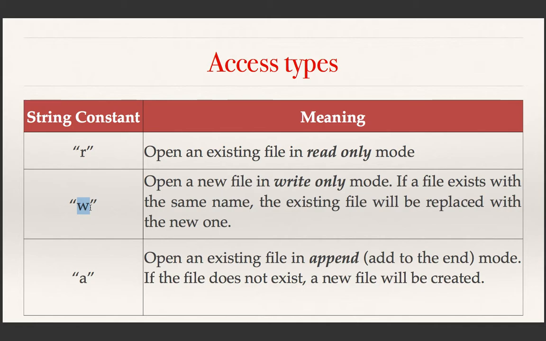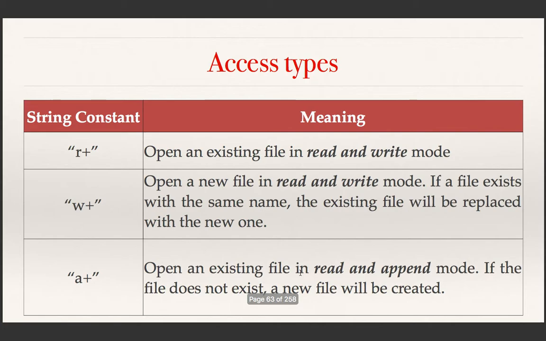Suppose your file1.txt is already existing, and you said fopen file1.txt w, then the previous file will be deleted and a new file will be created. So if you say w, you are creating a new file. A means append. Append means you can write to the end of the file. Whatever is there will be retained as such, and you can add information to the end. And if the given file does not exist, then a new file will be created when you say append.